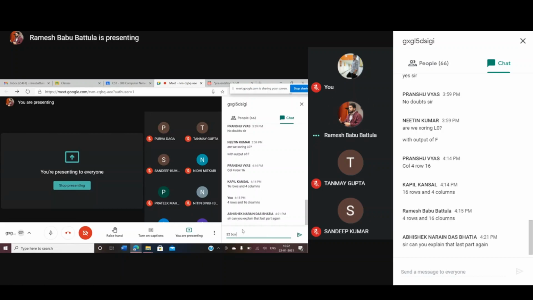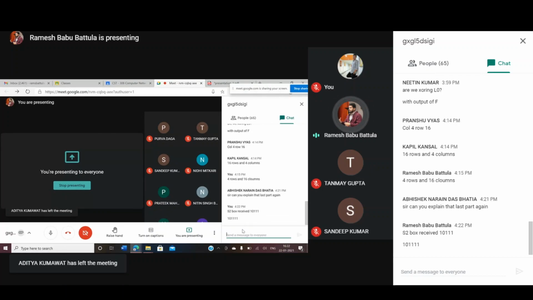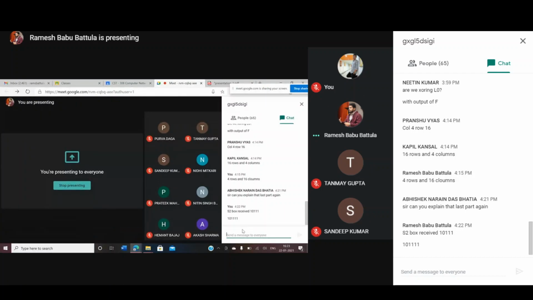My S2 box received 1, 0, 1, 1, 1, 1 as an input. Sorry, 6 digits are required, I'm sorry, 1, 0, 1, 1, 1, 1. This input is received. So what is my row information and what is my column information? Please, everyone answer this one. What is the row information and the column information for the S2 box? Whoever is online, please answer for me.